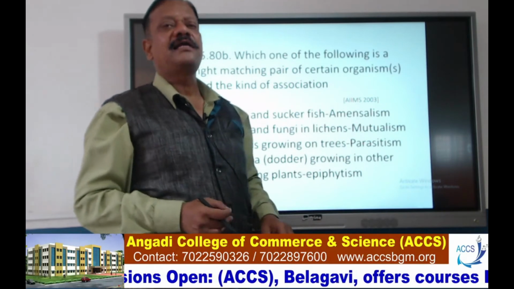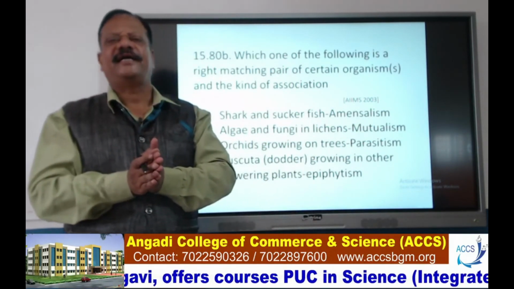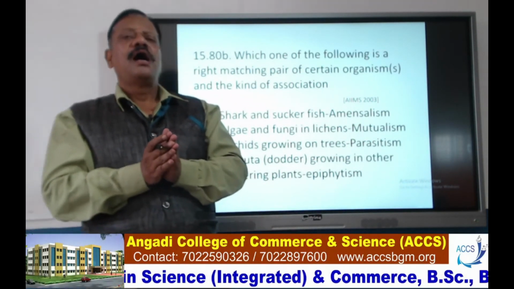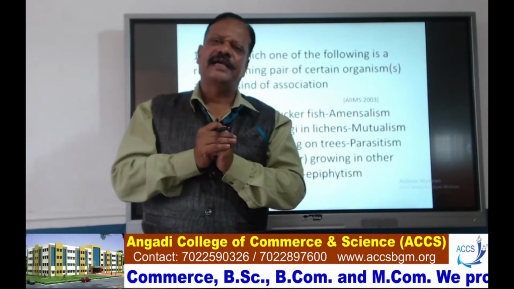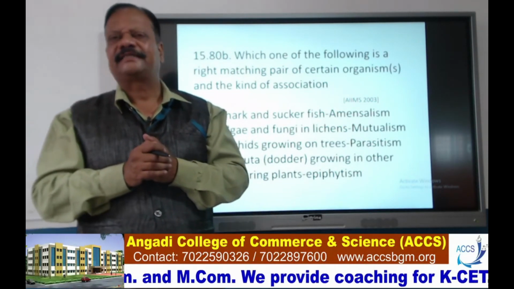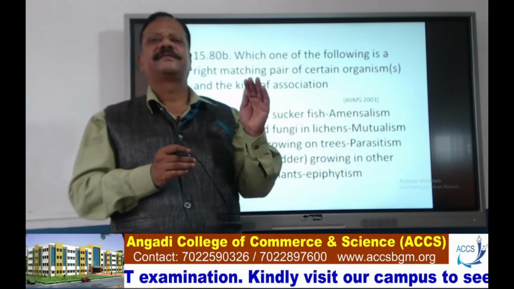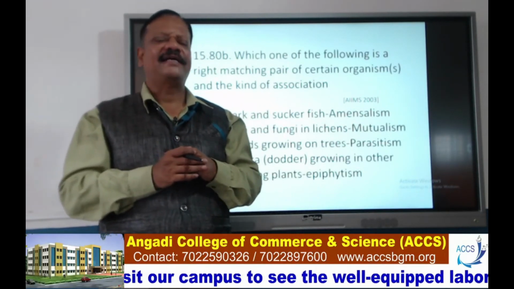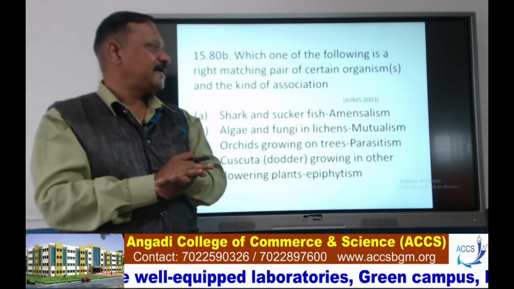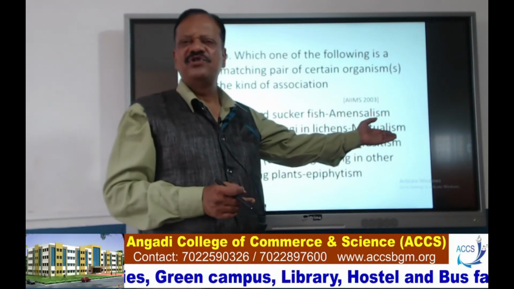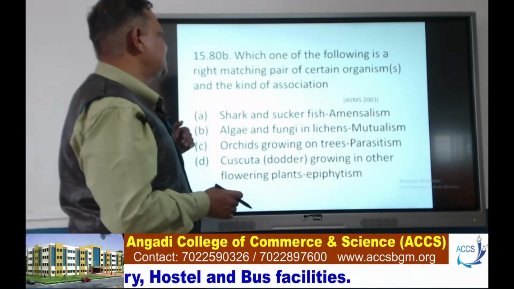Here, algae and fungal association we get. So, algae undergo photosynthesis and produce food material, and fungi provide the nutrients. So, as a result, both are benefited there. So, we call it mutualism. Option B is the correct one.